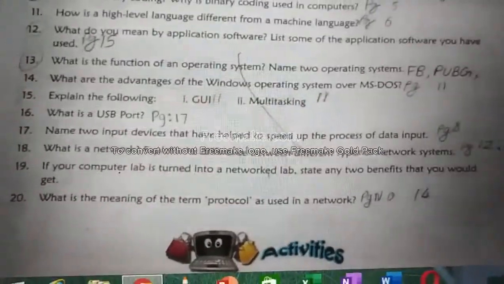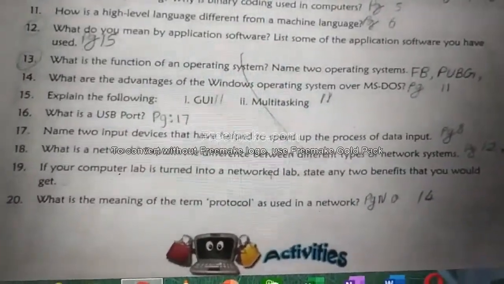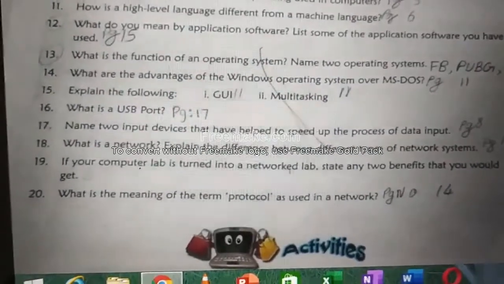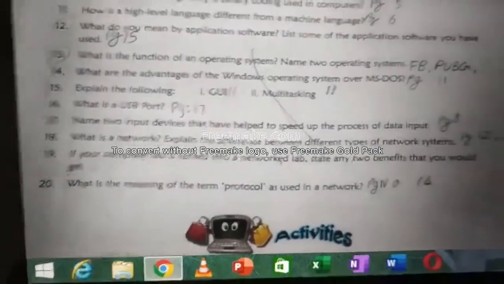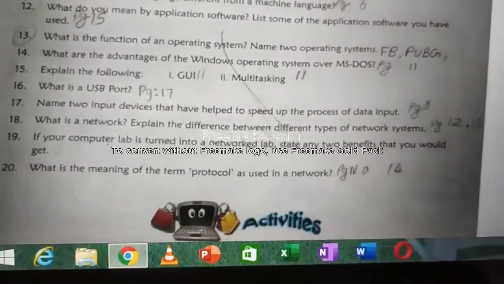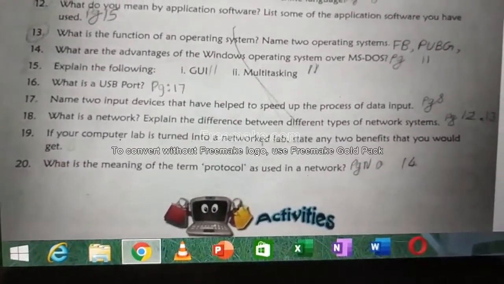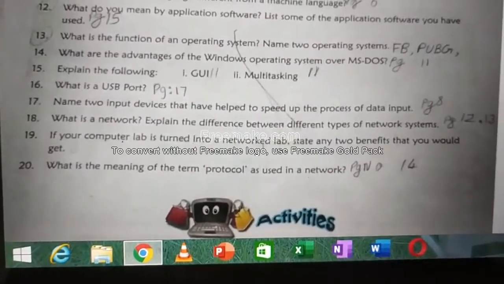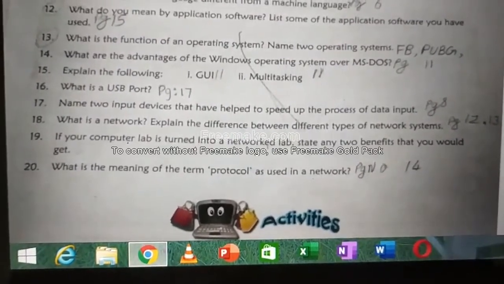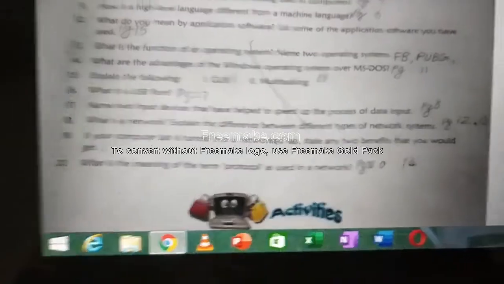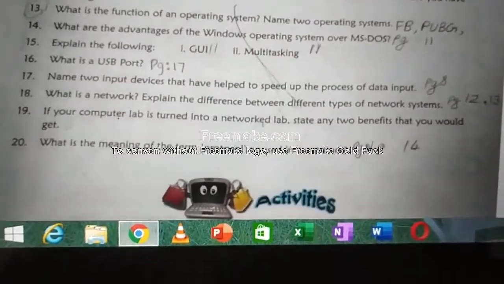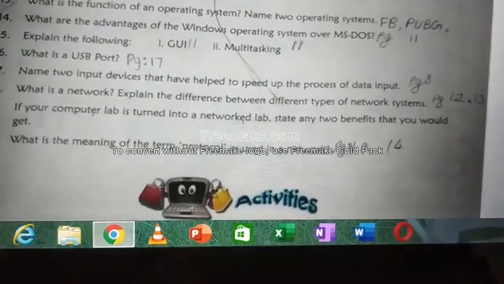14th one question, page number is 11. 15th one, page number is 11 only. 16th one is 17. 17th one is 8. 18th one is 12, 13. 19th one I will say. 20th one is page number 14.